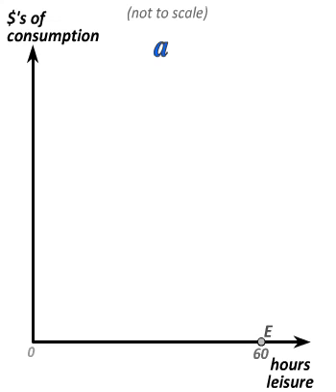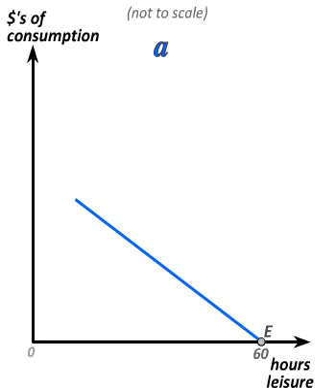We begin by assuming, as we did in Chapter 3, that we have 60 hours of available time per week that we can devote to either leisure or working. And we'll also assume that we don't have anything else that we can sell, so the only way that we can consume is by selling some of our leisure time. Our endowment bundle is then bundle E on the horizontal axis in panel A.